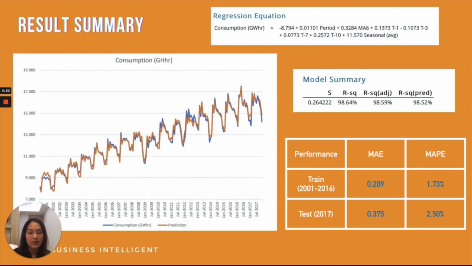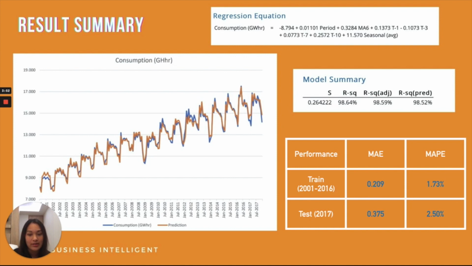Start with the overall result summary. As you can see, this graph shows the model summary, in which S is equal to 0.264 and R squared is equal to 98.64%. R squared adjusted is 98.59% and R squared predictive is equal to 98.52%. If R squared is near 100%, it means the independent variables have influenced the dependent variable.